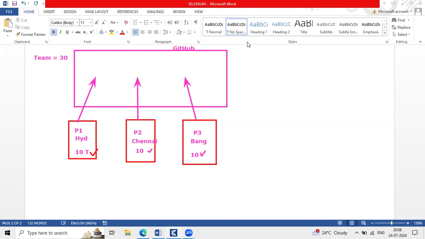Yes, Saida, clear? Yes, Anusha. Now the point is here, we understand one point from this structure. It's not like the developing of test cases. Once we have done the test cases, we have to push our test cases to GitHub, correct? To push our test cases to GitHub, we have to learn the Git commands. GitLab is there. You have to learn the Git commands, then only you will push your code into the repository level.